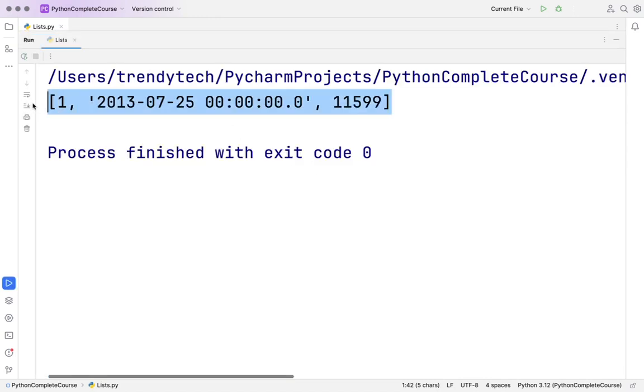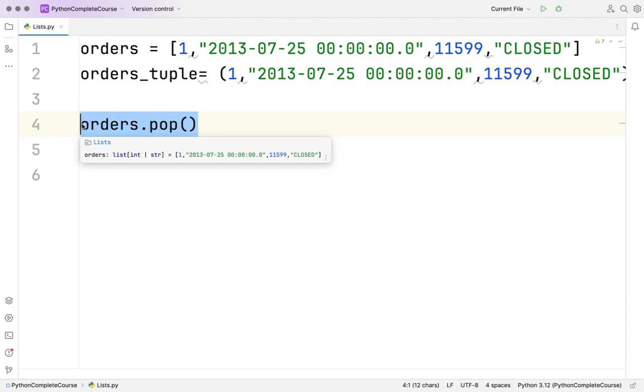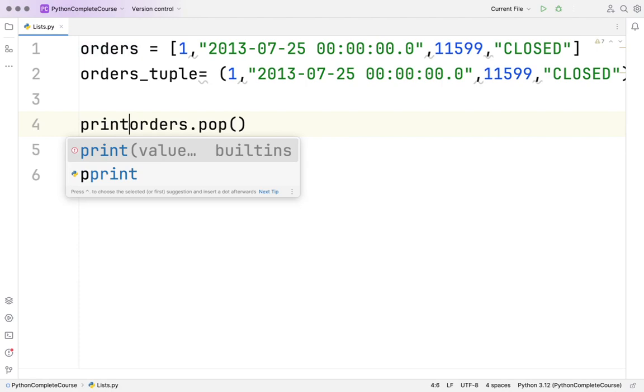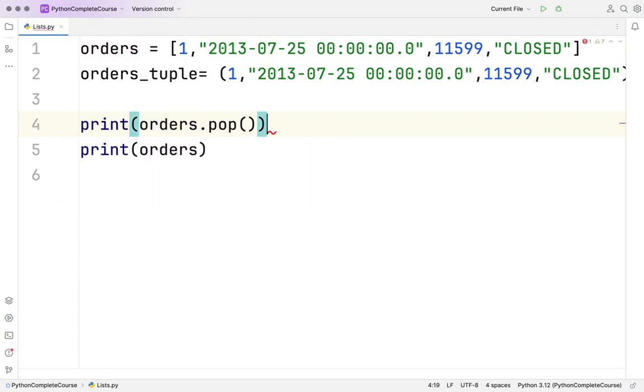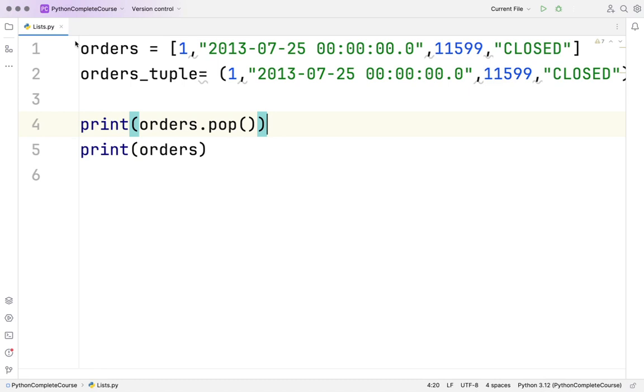So you can see this. Pop removes the last element. Now, ideally, when you call this pop, it also returns the last element. So if you print this, what will it print? It removes the element, but it will also print it for you, right? So it will show closed. Ideally, whenever you call this function, it removes the last element and it returns the same. That's why when we are printing, we are able to see this, right?